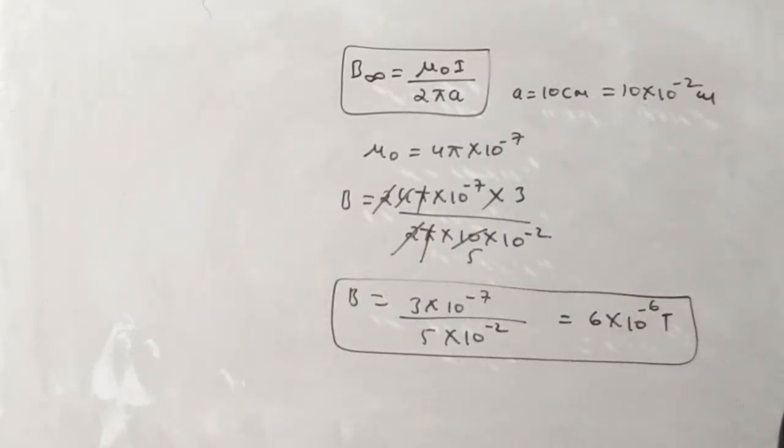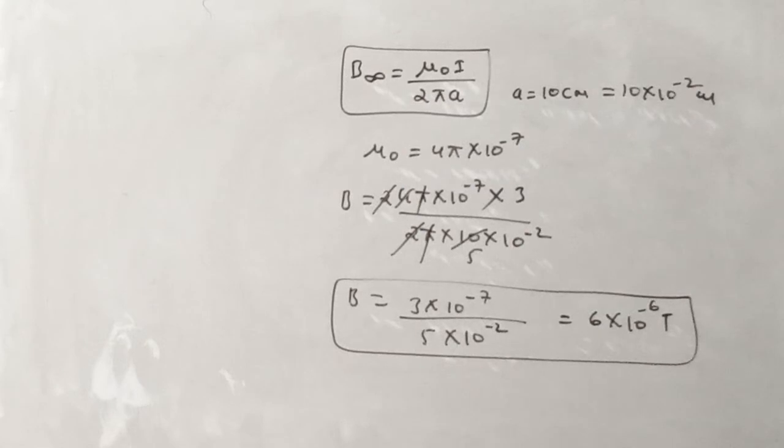Moving forward, write down the next question. The question is, two long parallel wires are placed at a distance of 16 centimeter from each other.